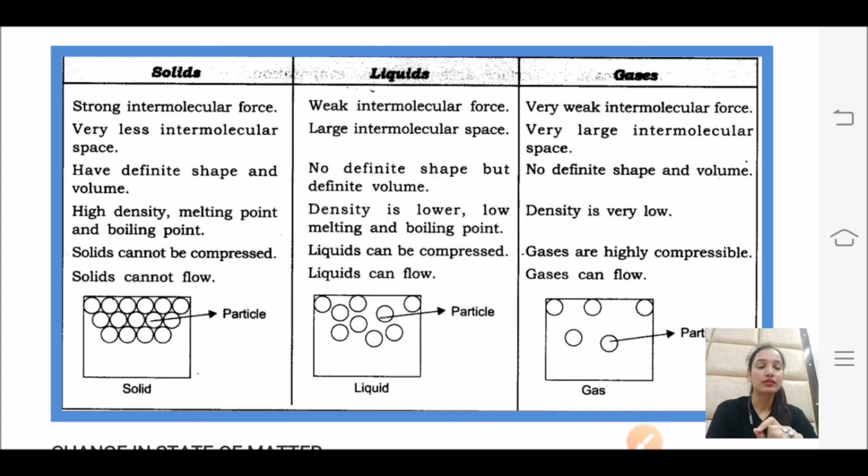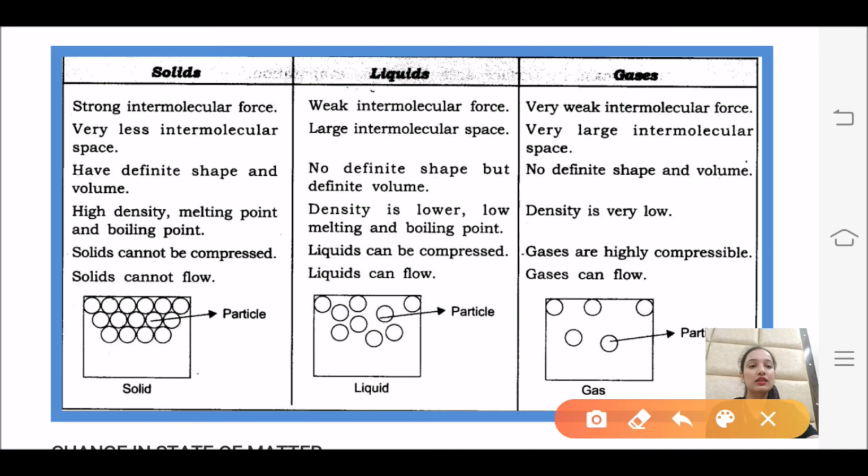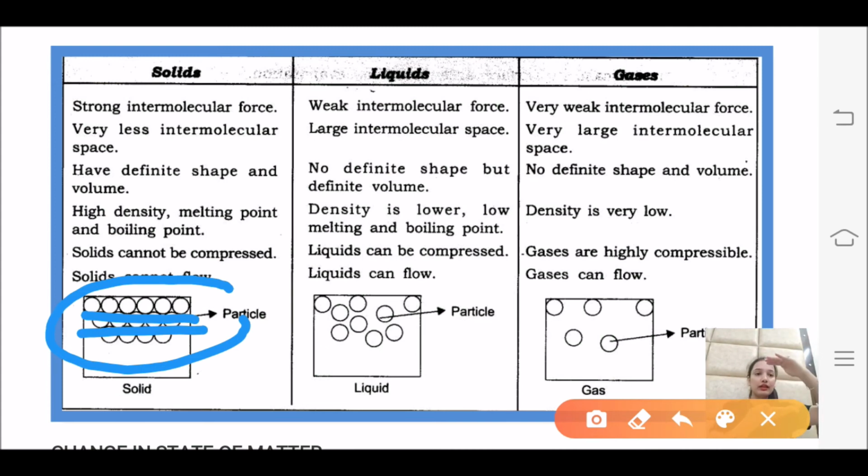It's very simple, students. In solid you can see in this diagram there is no space between the particles. So how can you compress? In order to compress anything you need a gap between the particles. For example, my hands are the two particles, right? In order to compress there should be space. I can compress this, but if the particles are like this, can I compress? No, I can't compress because there is no space between these two hands, my palms. So I can't compress this. But when my hands are like this, I can compress it, right?